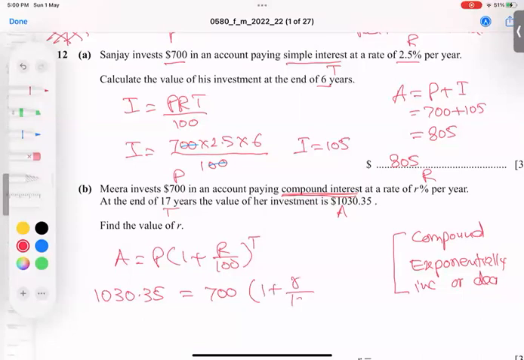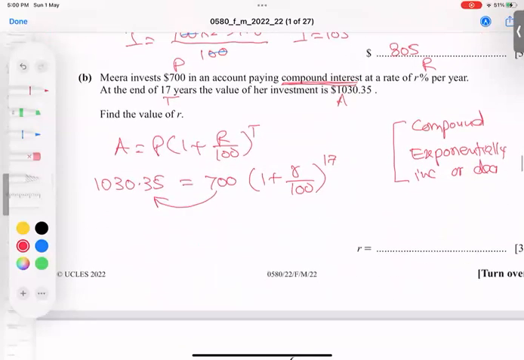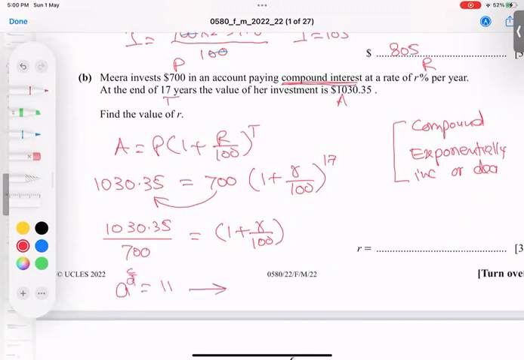1 plus R over 100, and the power is 17. First of all, 17 will go down. So it becomes 1030.35 over 700. And you know the basic rule of power: if A to the power C by D equals a number, when C by D goes to the other side, it becomes D by C. It means this 17 will flip to the other side. 17 has nothing under it, we have 1, so when it flips, it becomes 1 over 17.